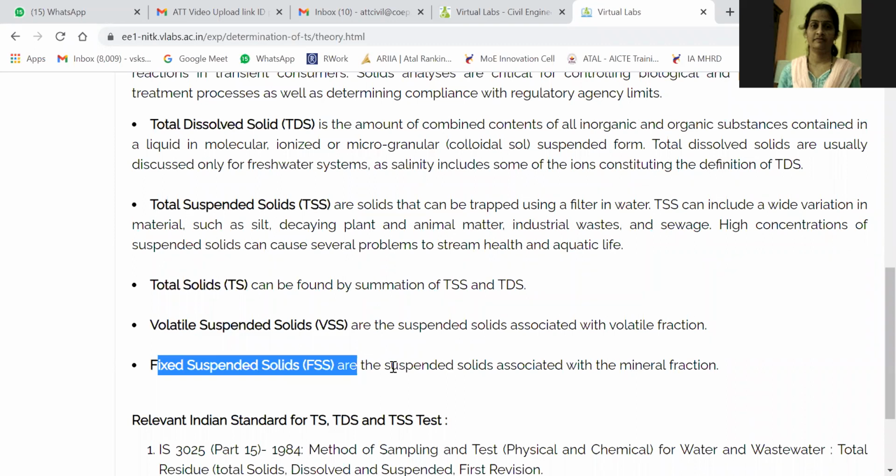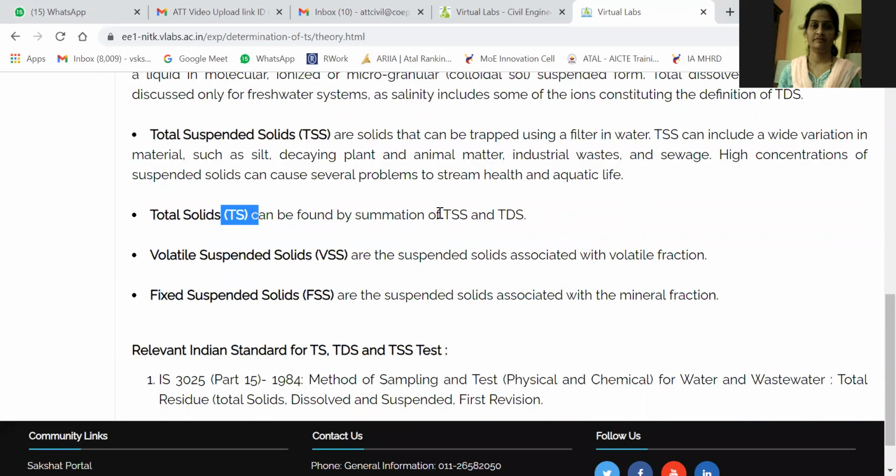So that's why we are not taking them into consideration while we are talking about the total solids. These are also playing an important role, but here, while considering total solids as a concept, not that important. So we need to find out first the total suspended solids, then the total dissolved solids, and then we can make the sum of these two, and we will get the total solids.